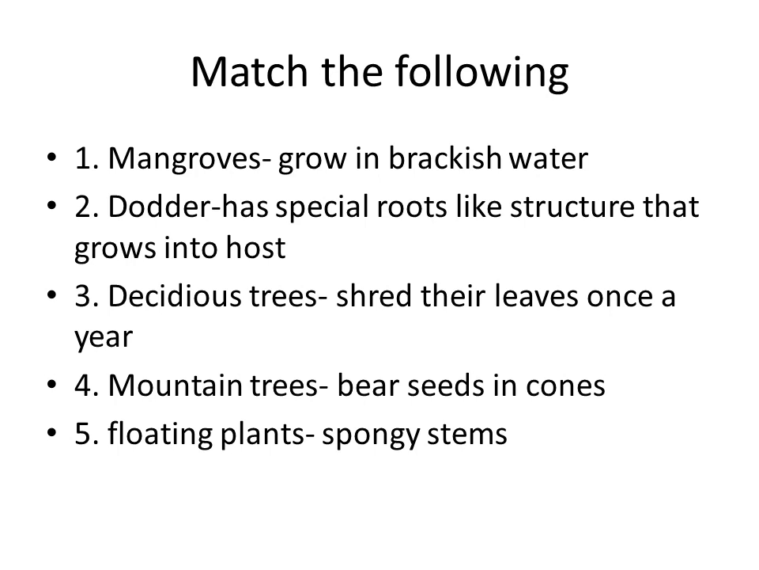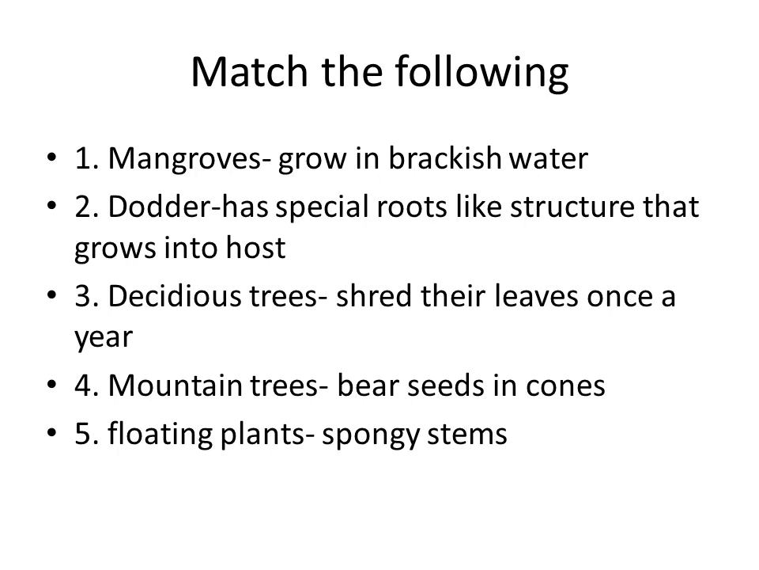Second one, match the following. I have written the straight answer. Mangroves. What are mangroves? Mangroves grow in the brackish water. That is the fifth option. Dodder. So what is a dodder? It is a parasitic plant. They have the special root-like structure that grows into the host.